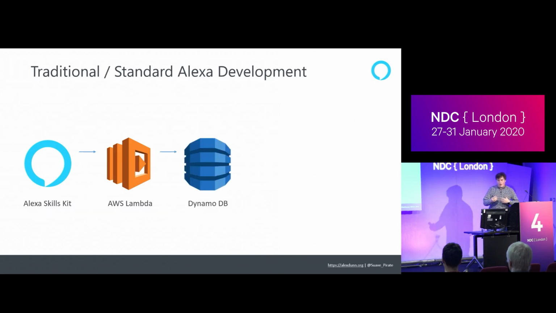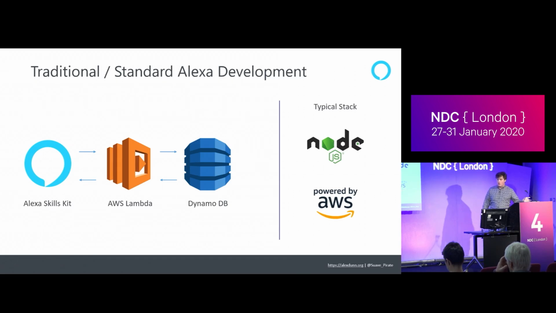But then there's a backend with DynamoDB, a whole bunch of libraries, again, that they built to help with that. And then we basically round out back to the Alexa Skills Kit, this cycle that we manage. So this is our stack, which is built traditionally in Node and on AWS.